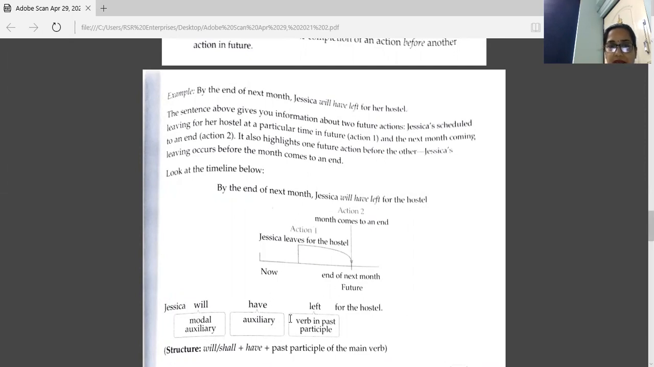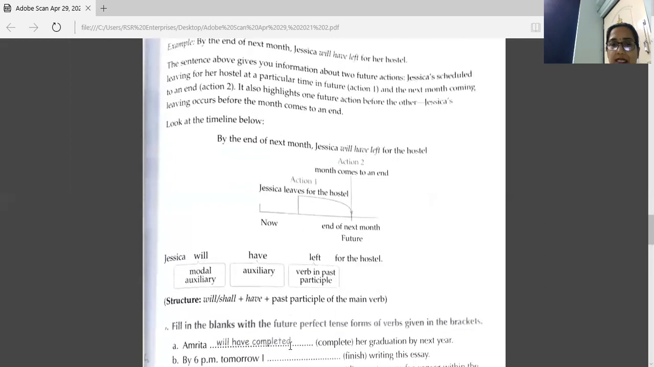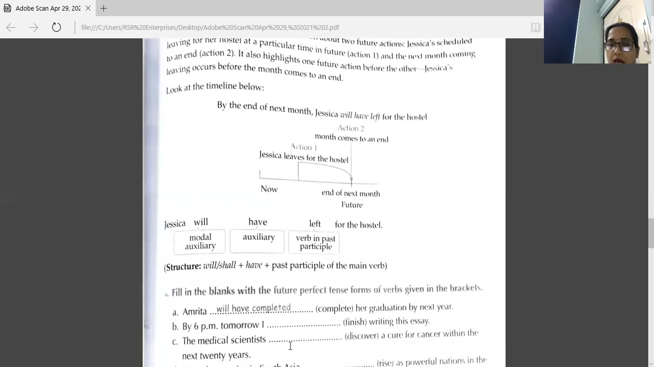Okay. After that, you have the structure of the verb in future perfect. You have to use will or shall. With that, you have to use have and then the past participle. Past participle, that is the third form of the verb. So in that sentence, we have the modal auxiliary will, the auxiliary word have, and the past participle of leave, left. So this is future perfect tense.